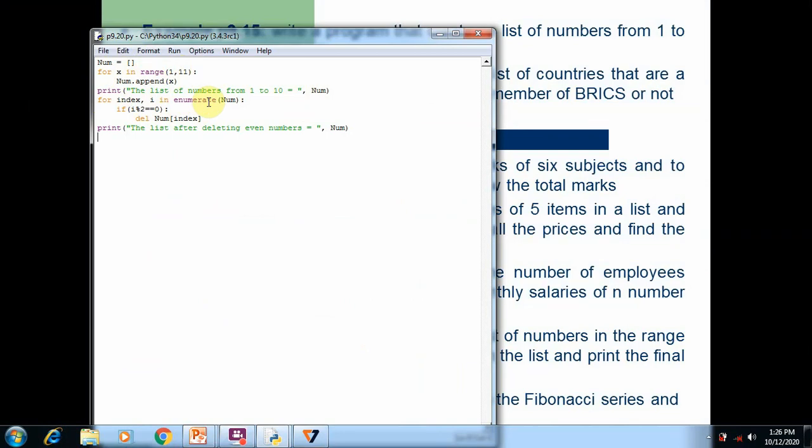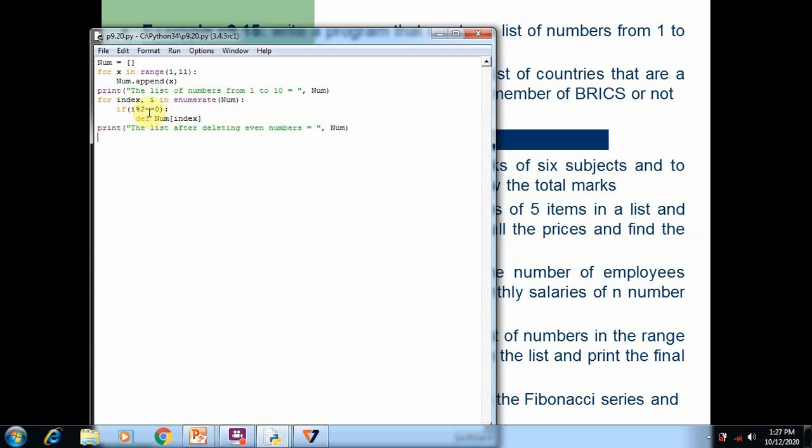So the enumerate function is used to access the values from the list as well as the index value. Here you can see for index comma i, it means the enumerate function will return two outputs. One is the index, another one is the element.